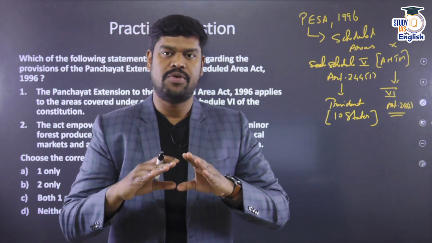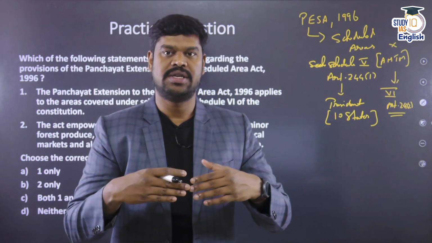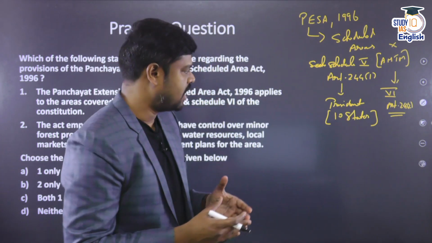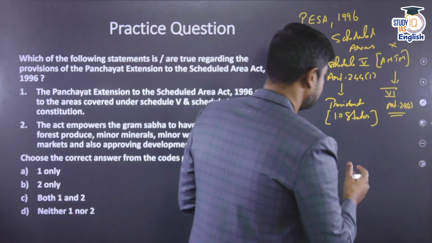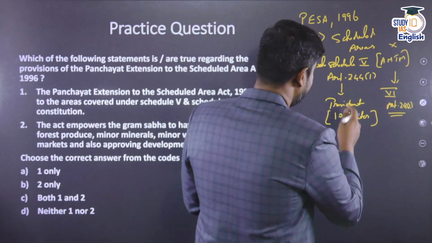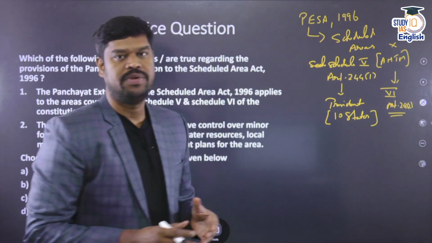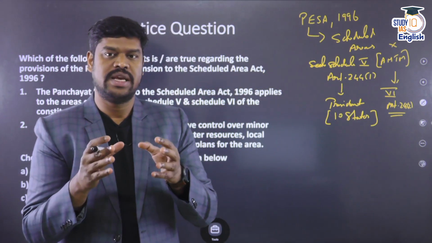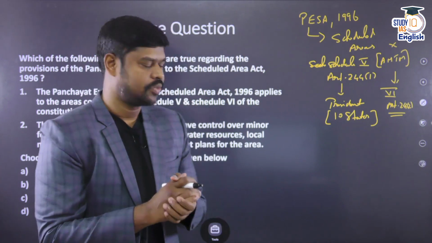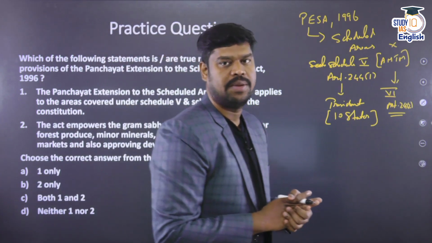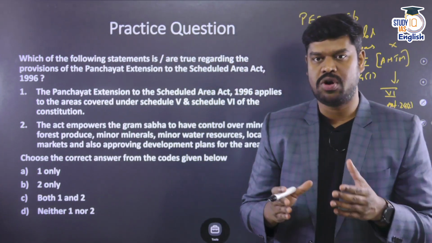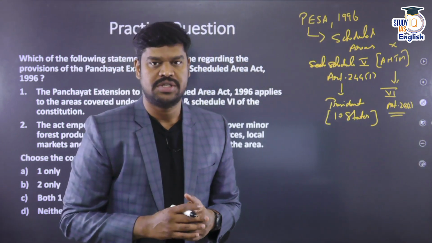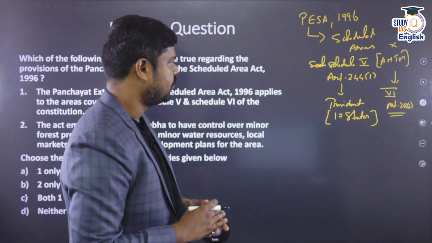The President has the power to expand or decrease the scheduled area by issuing a notification. But what is the idea behind declaring certain areas to be a scheduled area? The idea is that once an area is declared as a scheduled area, this area will have certain special power. The laws of the Parliament and the state legislature may not apply to these areas, or may apply subject to the modifications that the governor may bring in.